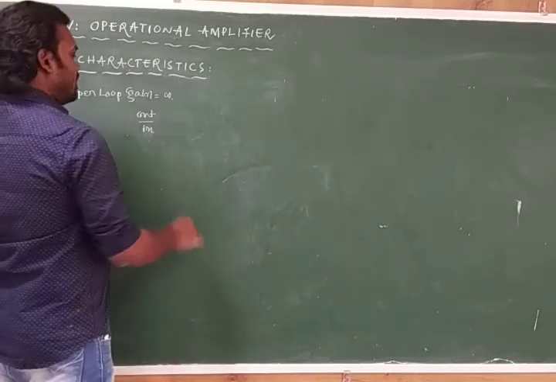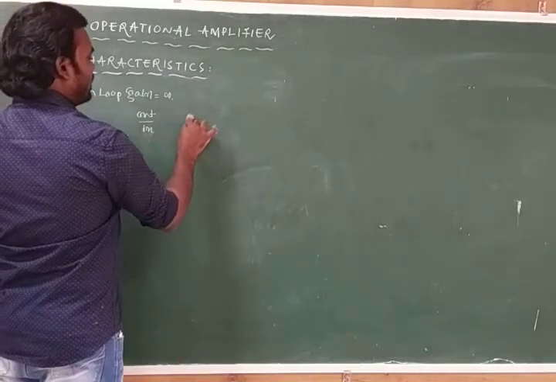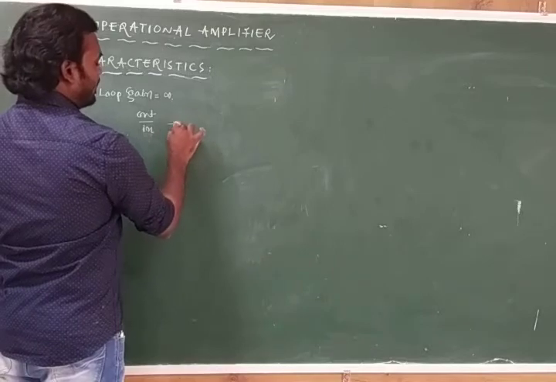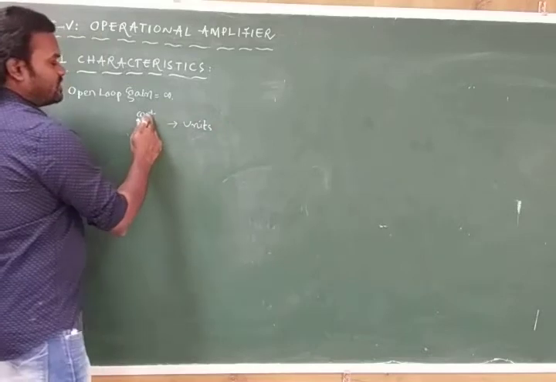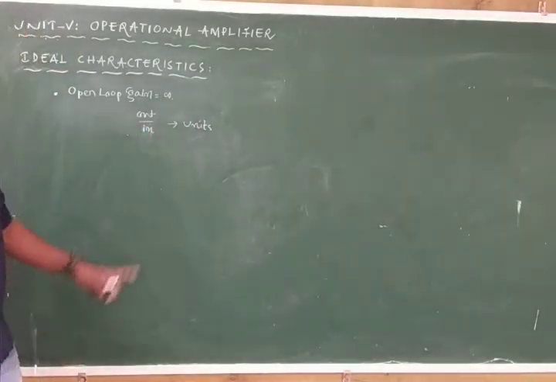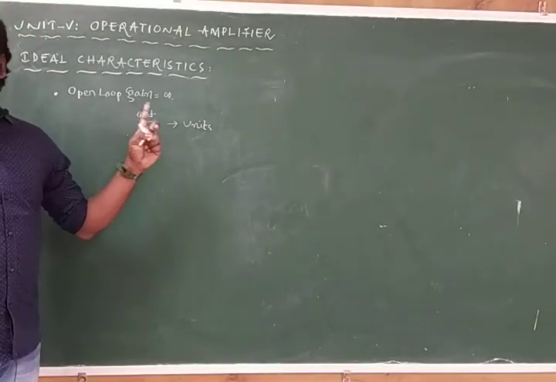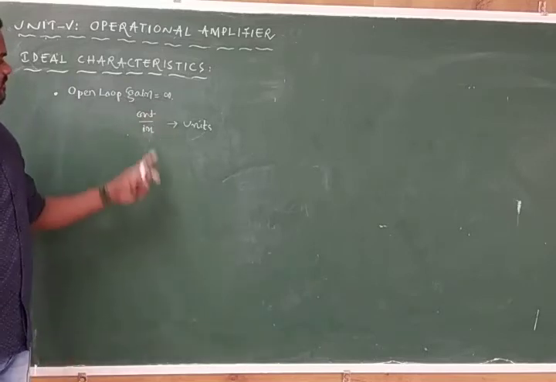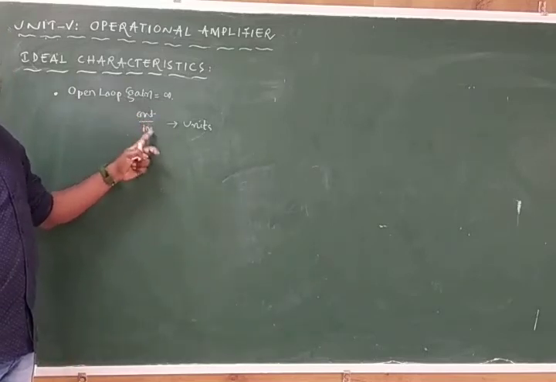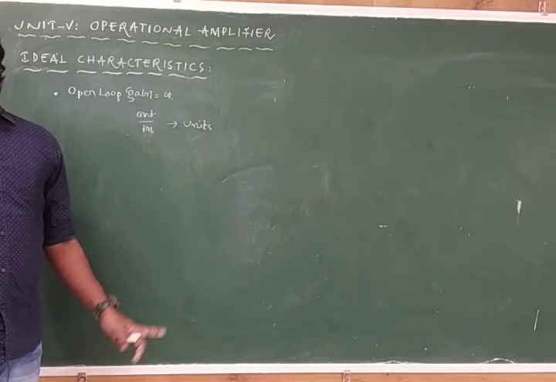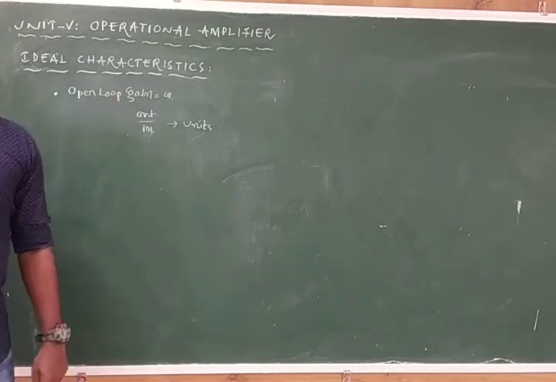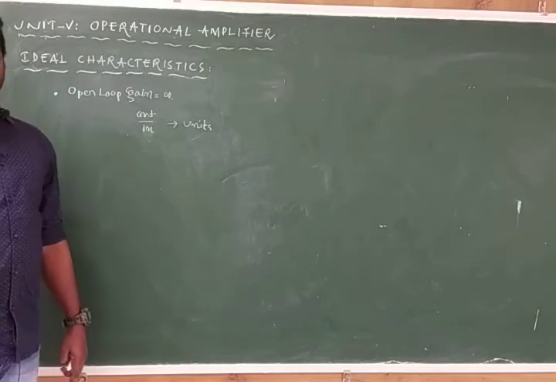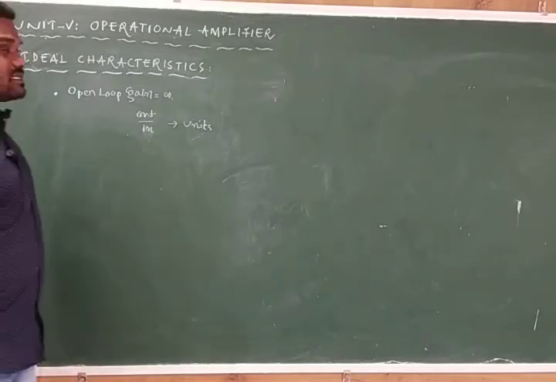Generally, gain doesn't have any units because if it is current gain, amperes by amperes cancel. If it is voltage gain, volts by volts cancel. If it is power gain, watts by watts cancel. What about impedance gain?